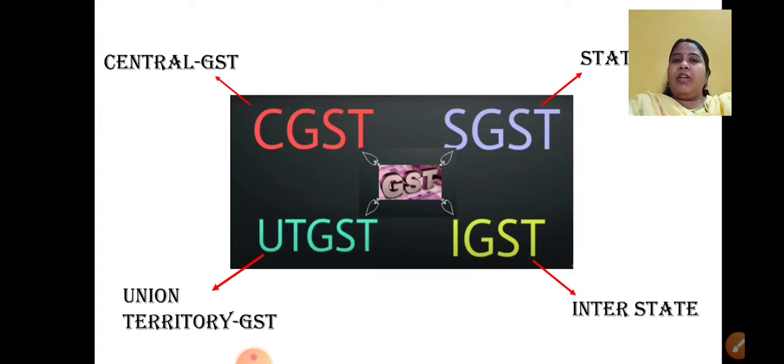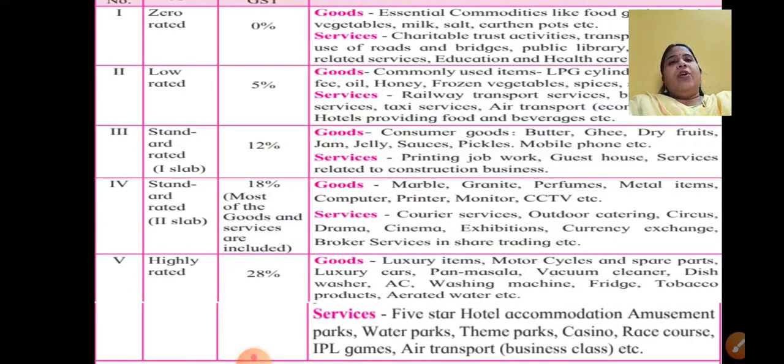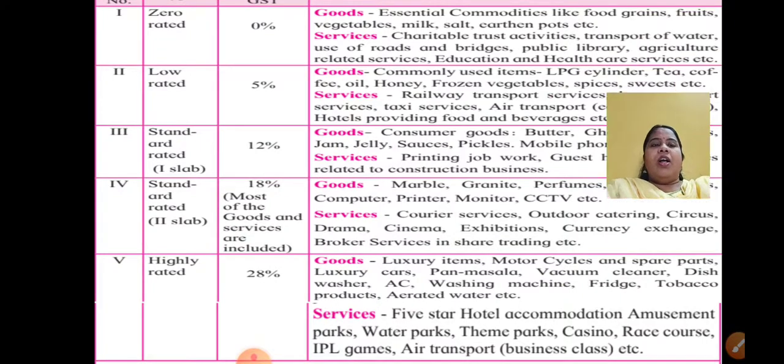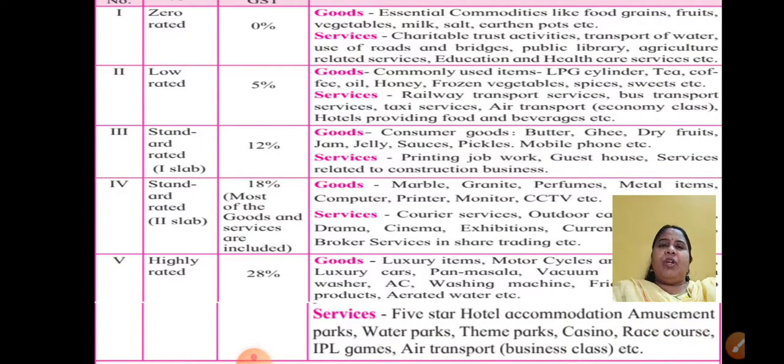CGST is a central tax imposed by the central government. SGST is the state tax. When we talk about union territory, it is UTGST. And when the transaction is done between states, interstate, that is nothing but IGST. Okay. Now, is it that all goods and services are categorized under the same GST rate? No. Now, this is a page from your textbook. As you can see, different commodities and different services have different taxes.